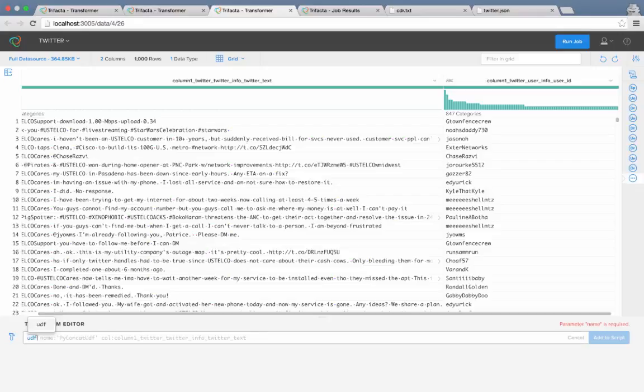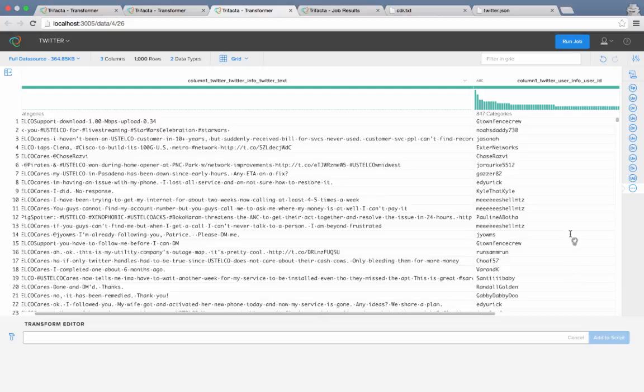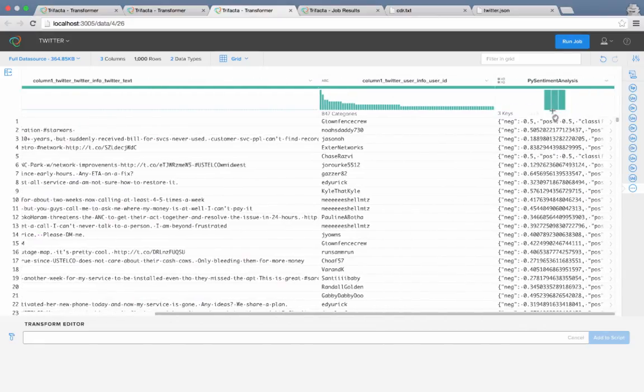In the transform editor, I can directly enter the wrangling script. Look how Trifacta also guides me in suggesting the correct syntax. I can now add this transformation to the script. The function returns a JSON format with a general trend for the message, either negative or positive, and then the respective negative and positive score.